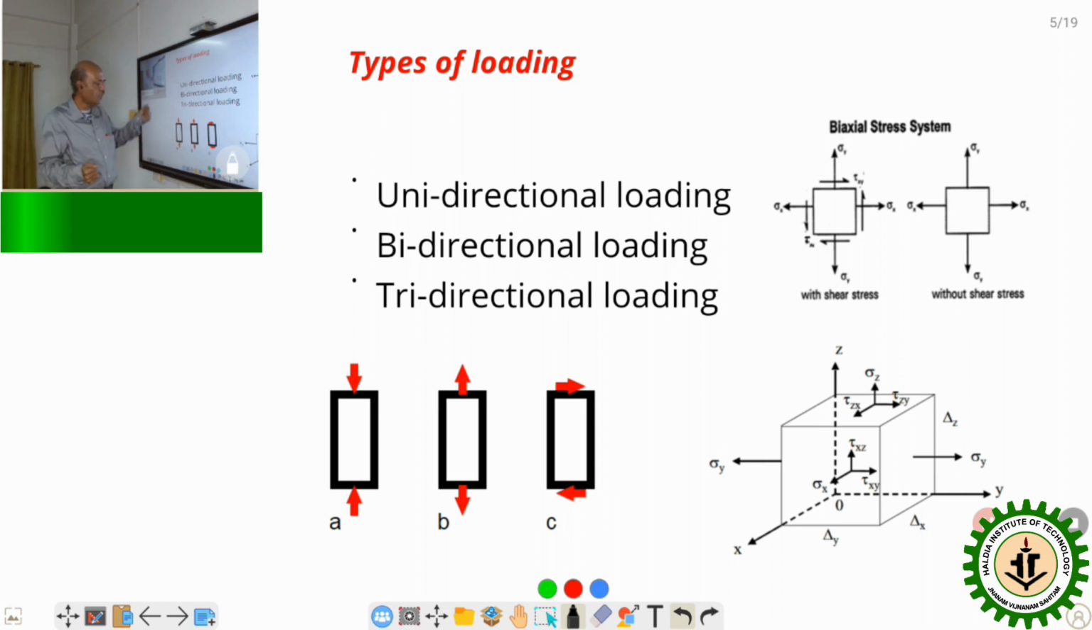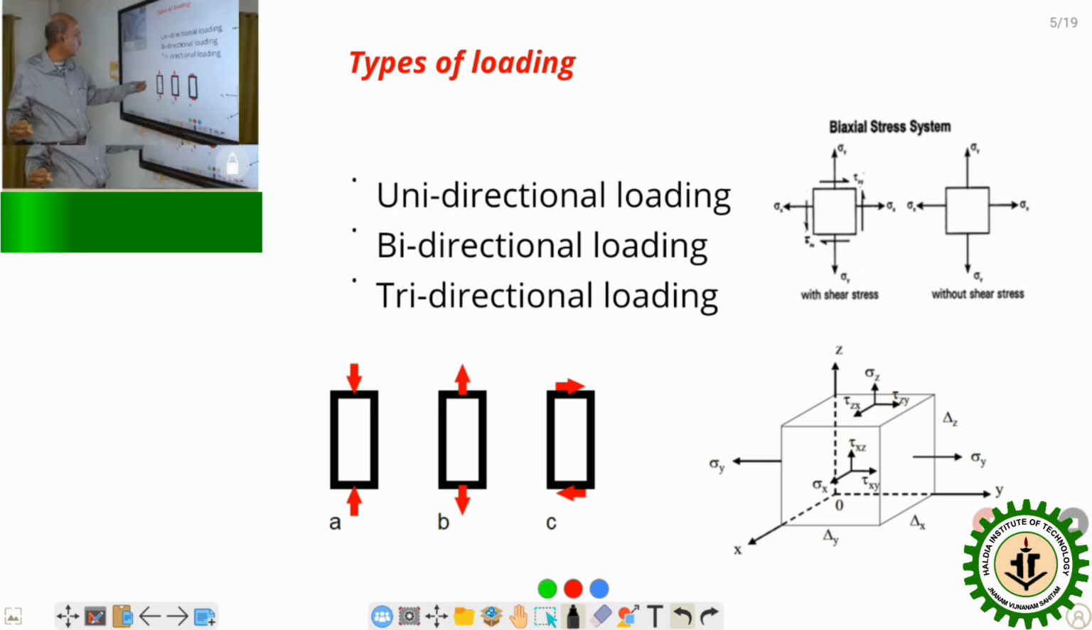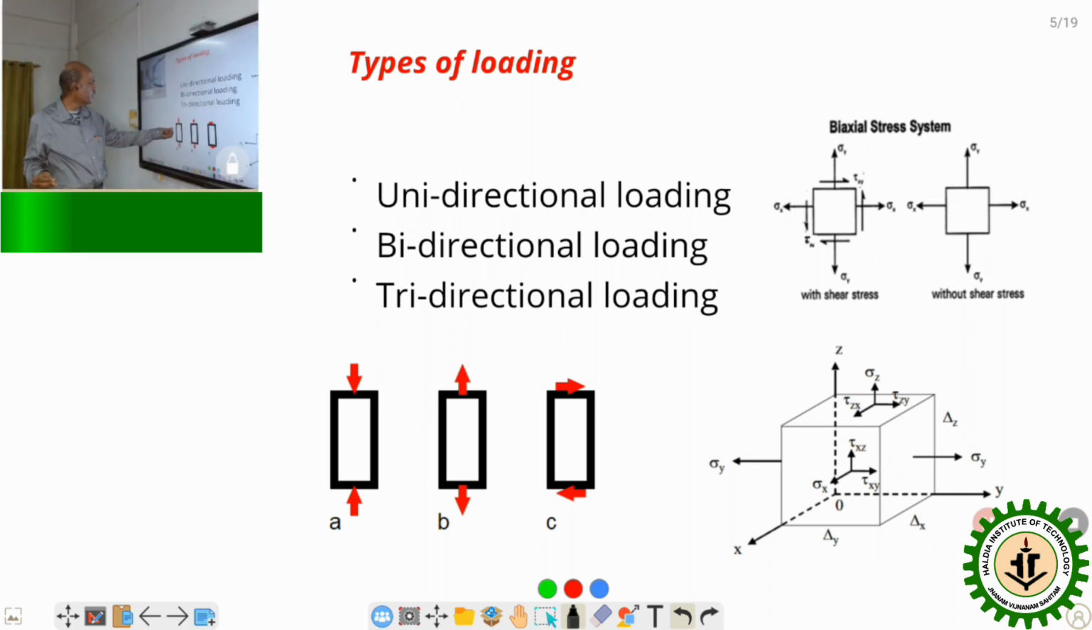So, in this, the body will elongate under tensile load, and this is the shear load. The load is applied over the body tangentially, so this kind of load is called shear load. These three loads are unidirectional loads, and it is very simple to find out the stress developed under these kinds of loads.